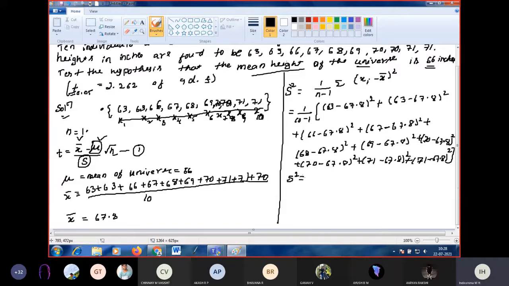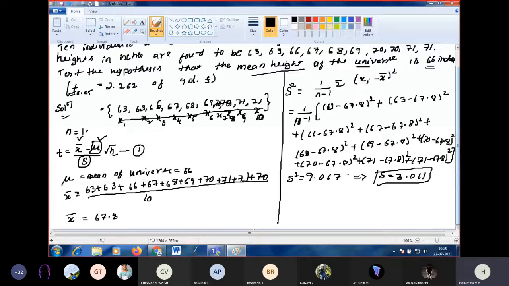S square is 1 by 9 into this. What you got S square? 9.067. So this implies what is S? Square root of 9.067 is 3.011. Now we got all the values of the equation 1.